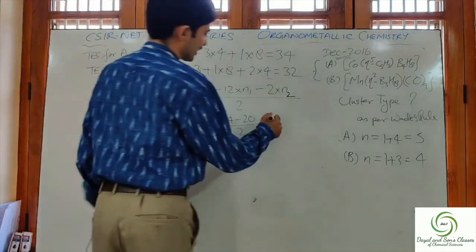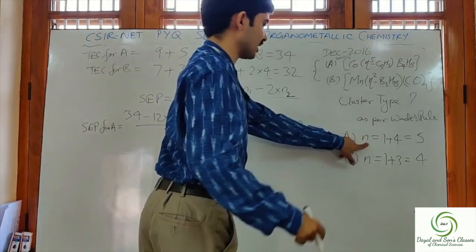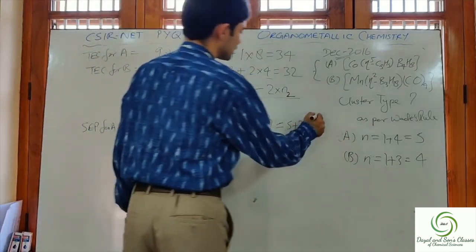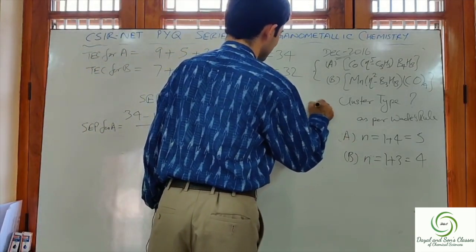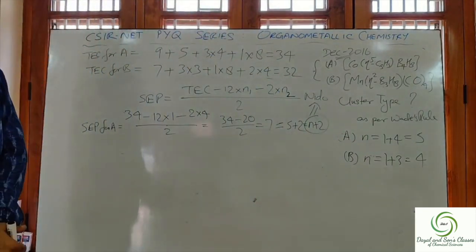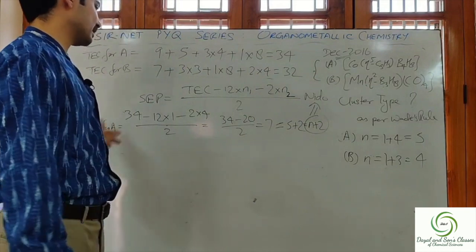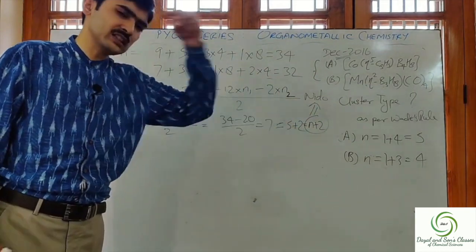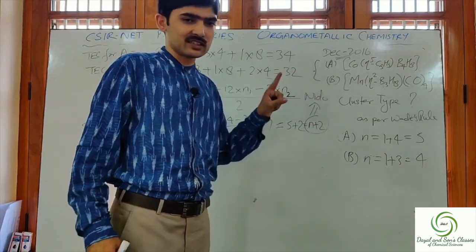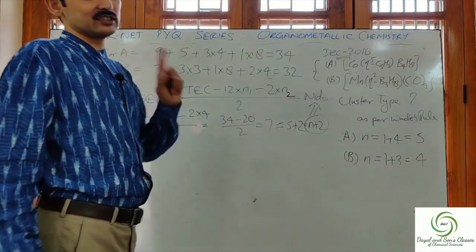And for 7 we can write it as 5 plus 2, and 5 is N. I can write it as N plus 2, and N plus 2 implies nido, as per the rule: N plus skeleton electron pair is equal to N plus 2, that is the total number of vertices plus 2, then the structure type will be nido. So the structure type for the complex A is nido.